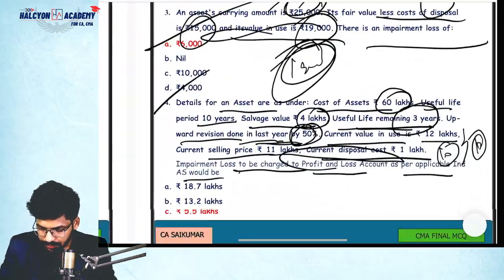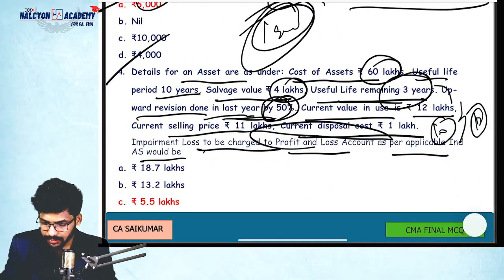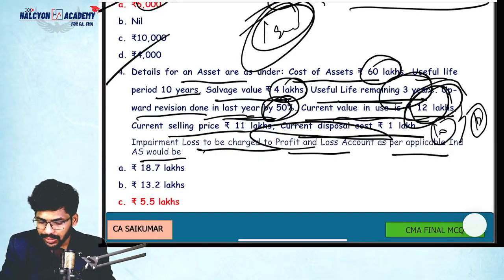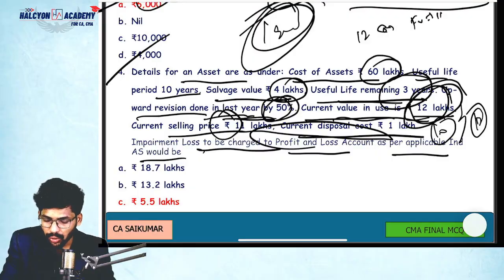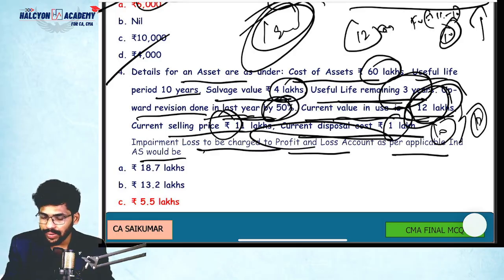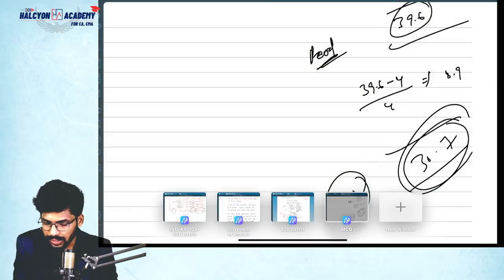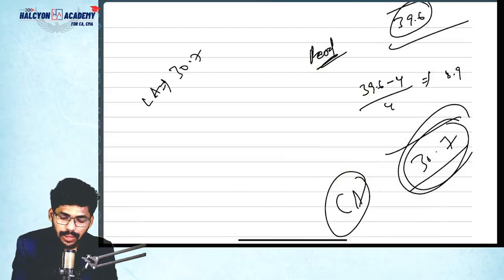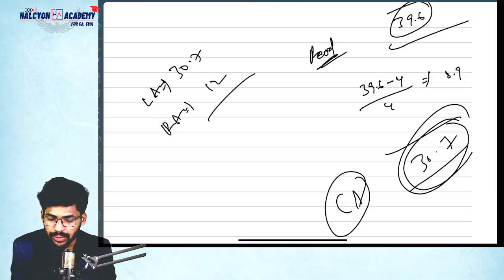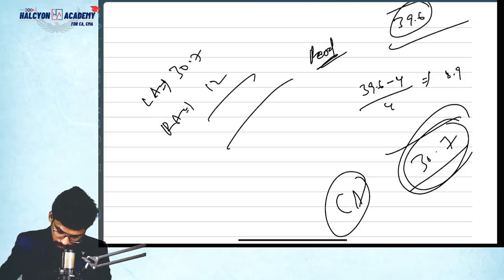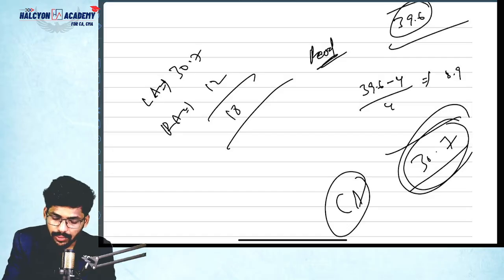Coming to question. The current value in use is 12 lakhs overall. Current selling price means fair value 11 lakhs minus cost to sell 1 lakh. So how much? 10 lakhs. 12 or 10, whichever is higher. How much? 12 lakhs. So that is the recoverable amount. Carrying amount how much we got? 30.7. Recoverable amount 12. So then the difference, 30.7 minus 12. How much? 18.7. This is called impairment loss.